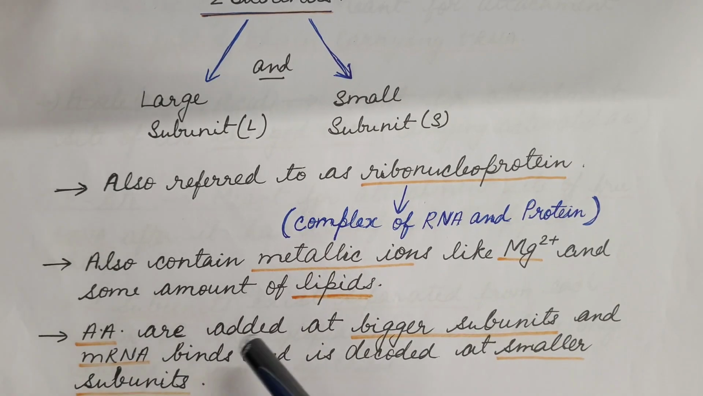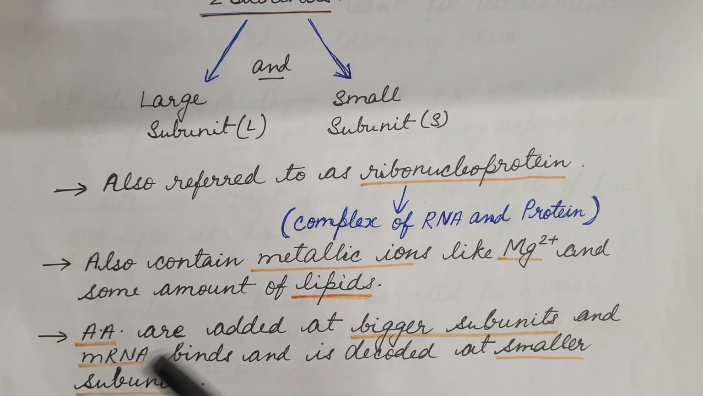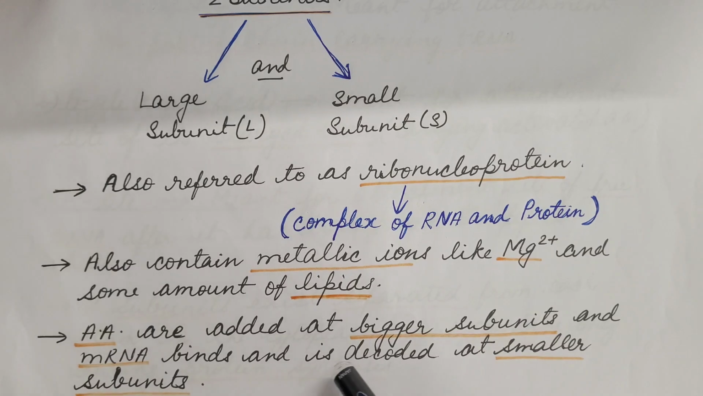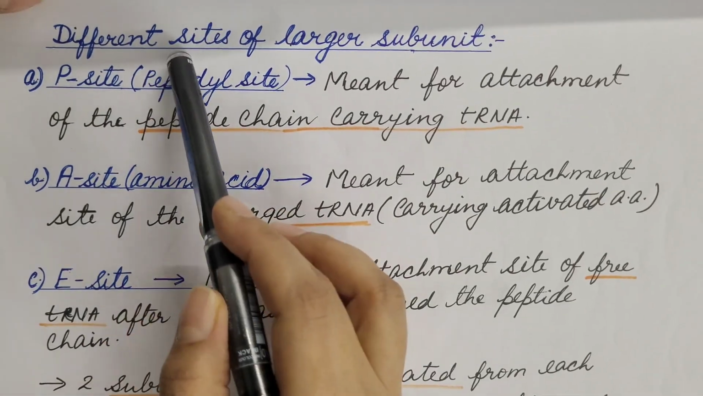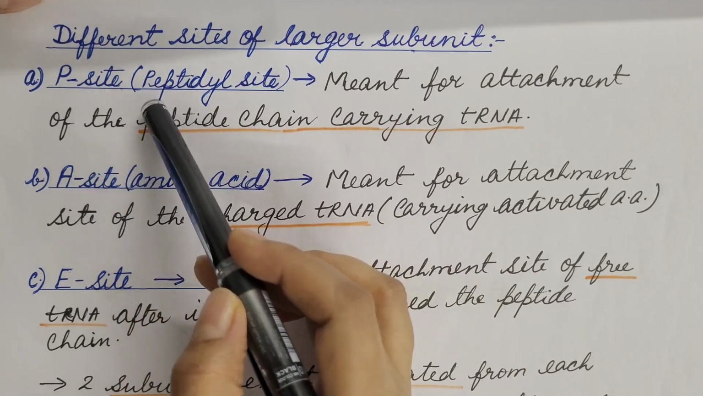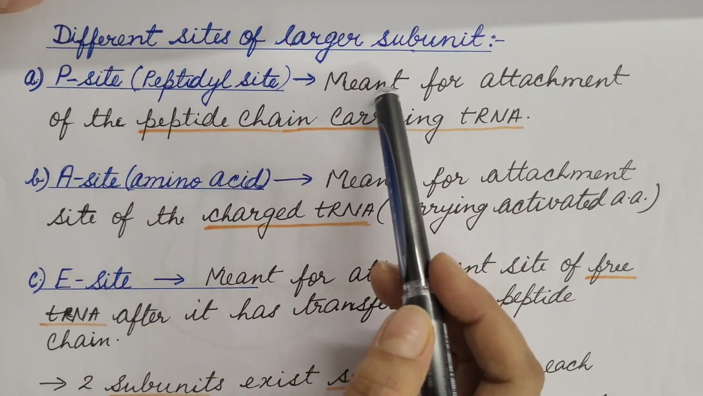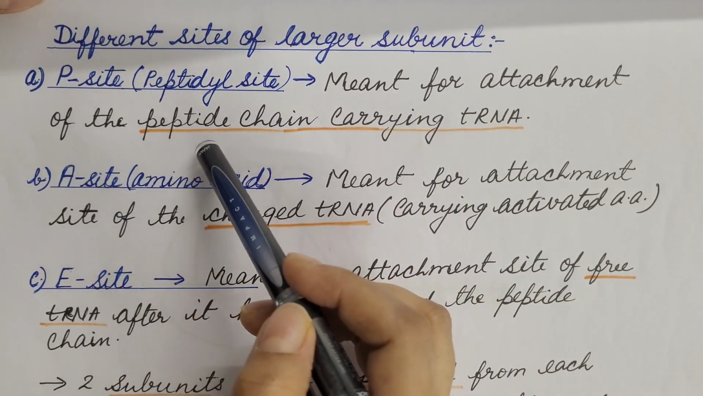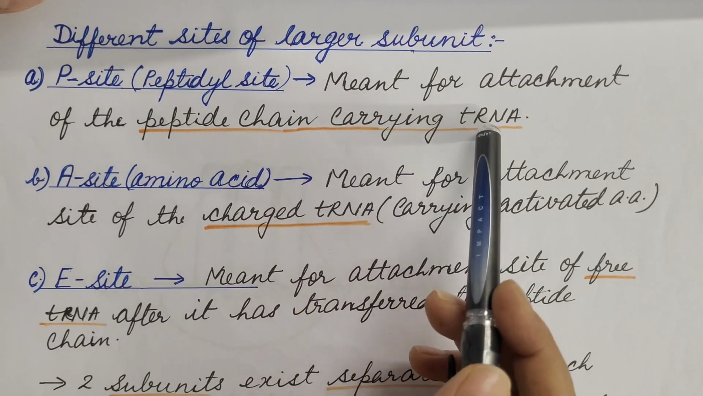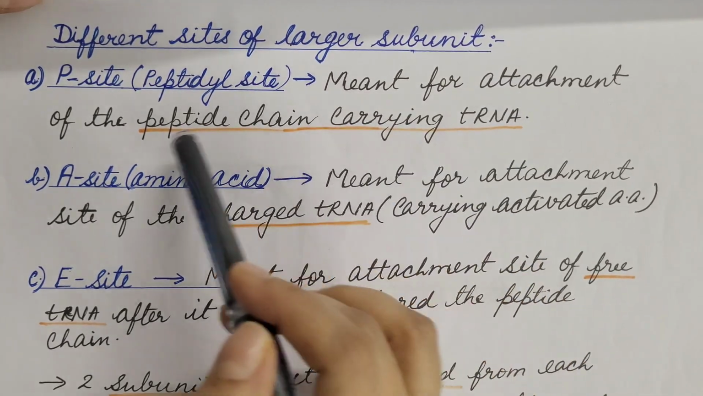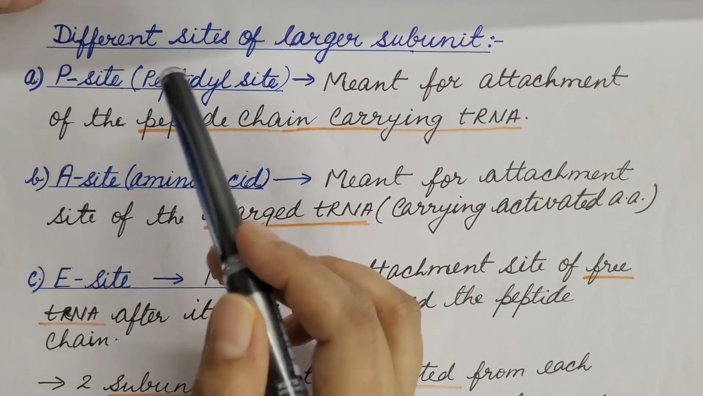Amino acids are added at the bigger subunit, and messenger RNA binds and is decoded at the smaller subunit. Now let us see the different sites of the larger subunit. First is the P site or peptidyl site. It is meant for attachment of the peptide chain carrying transfer RNA. So the transfer RNA which carries the peptide chain attaches to the P site.